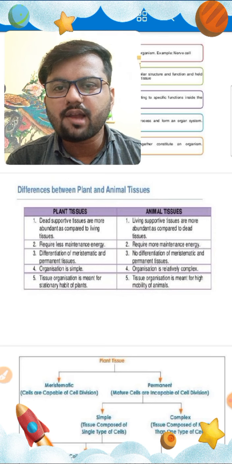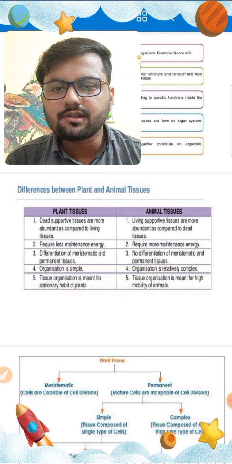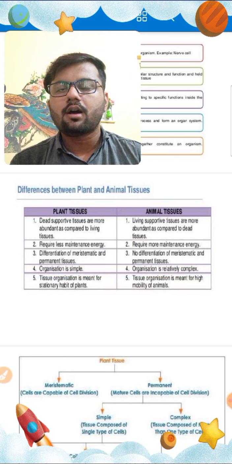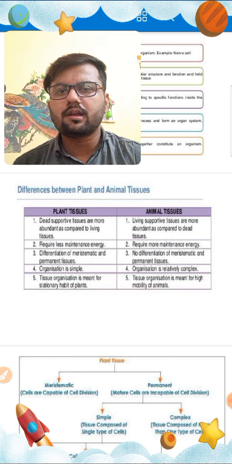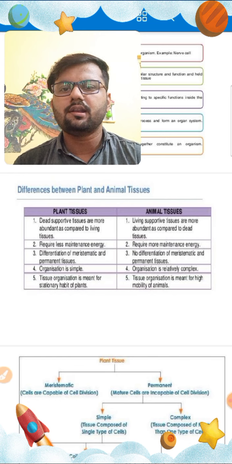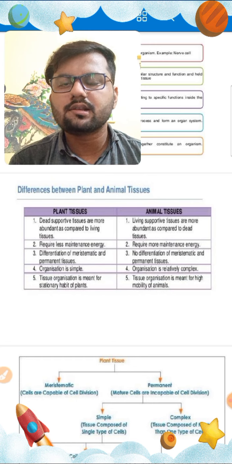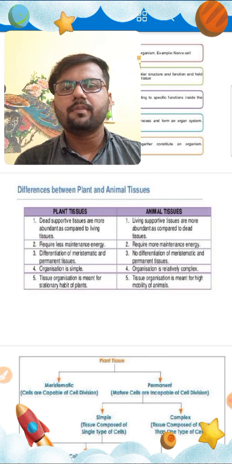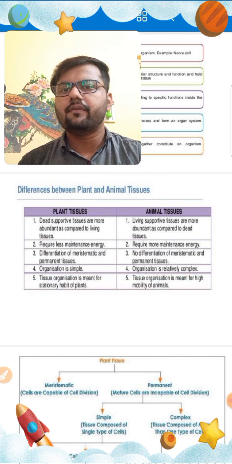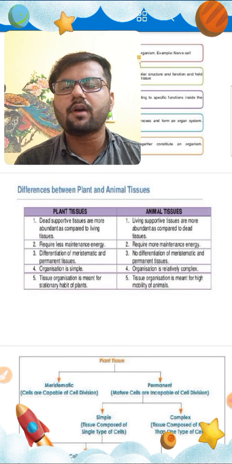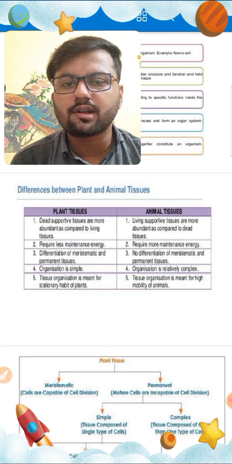Mostly plant tissues are dead supportive tissues and are found in more abundant numbers inside the plant, in comparison to living tissue which is found inside the animal body.